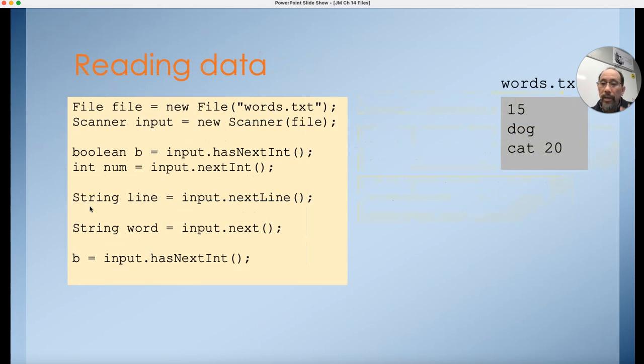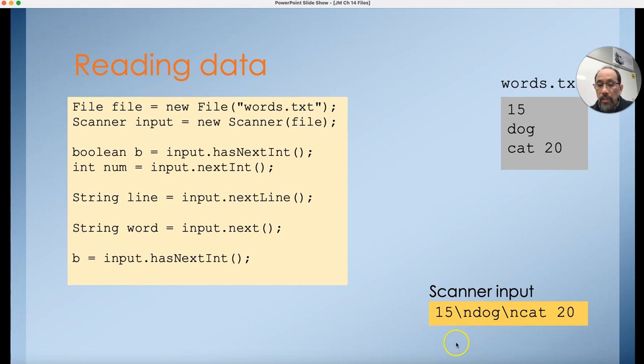Okay, so let's see how it works. It's a little bit interesting how it works. Suppose this is what is typed into the computer, either in the file or from a keyboard, but this is the stream of characters that is being read in. Pretend that this data is in this file, words.txt.